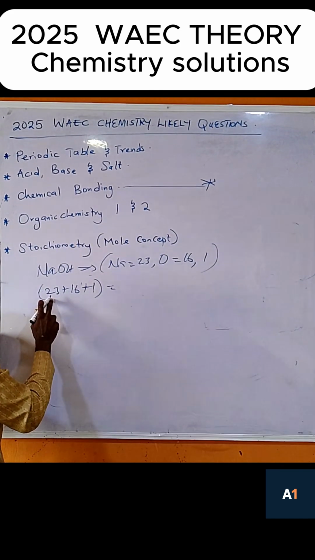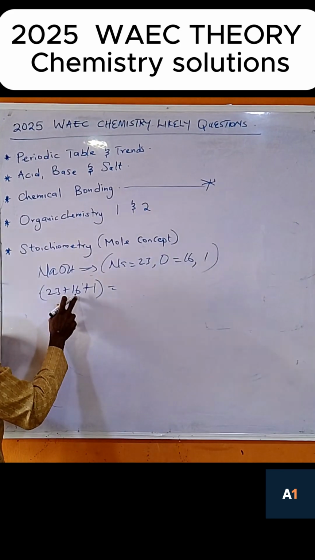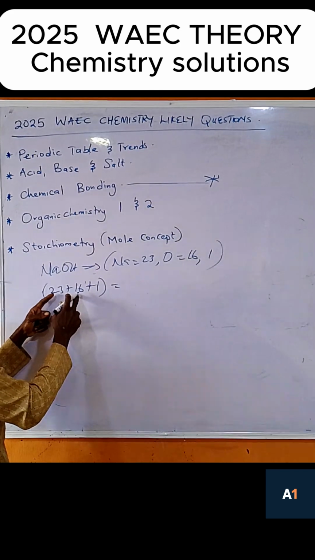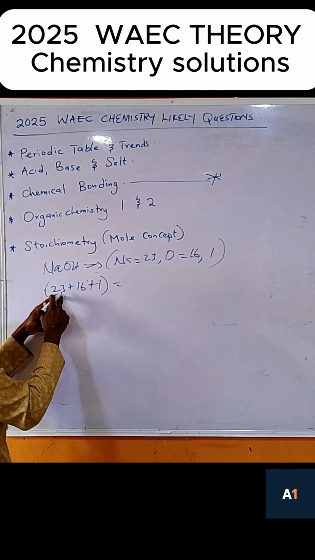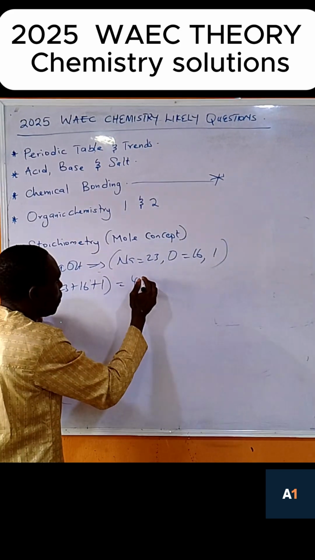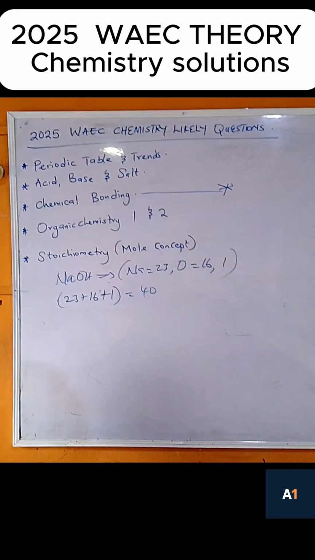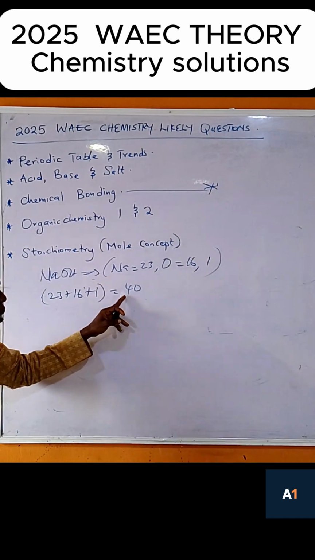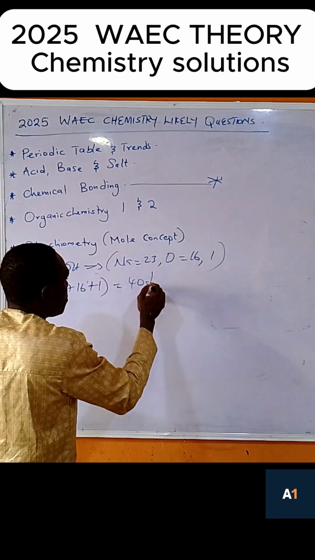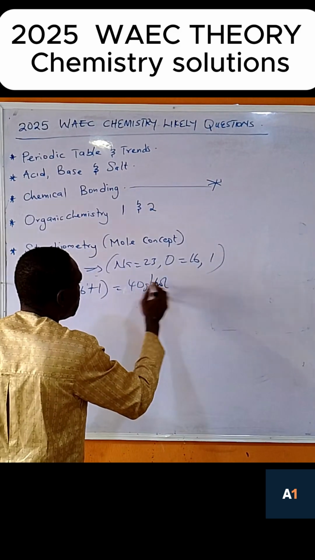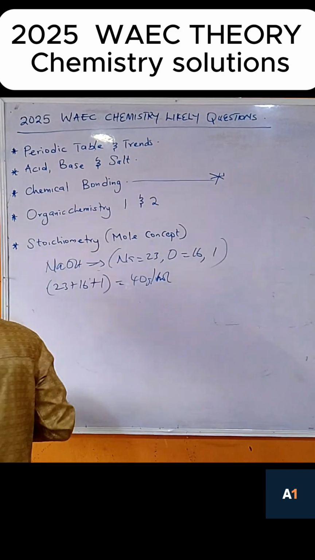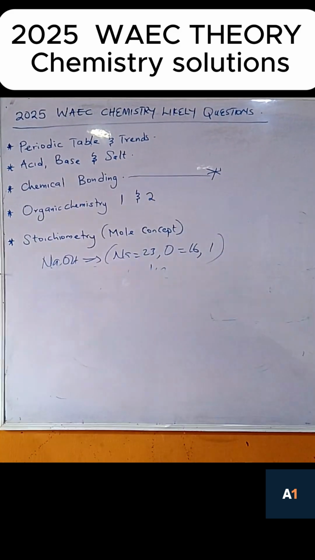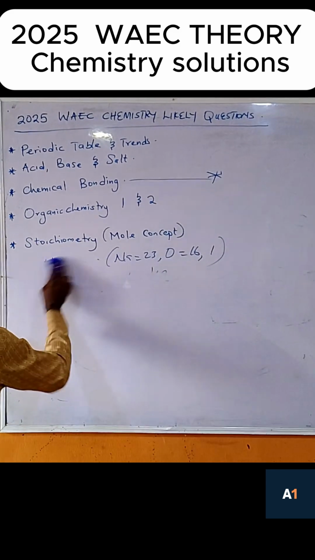This plus this is what? 24. 24 plus 16. That is this plus this. Okay. This plus this is 24. 24 plus 16, 40. 40. That is the relative molecular mass. But when they say the molecular mass of this, we can say gram per mole. So now let me give you one more. I will still come back to this.